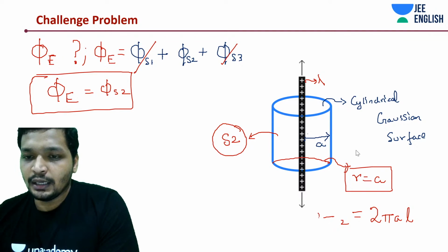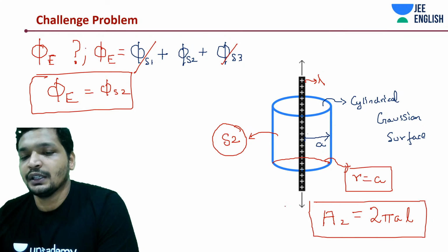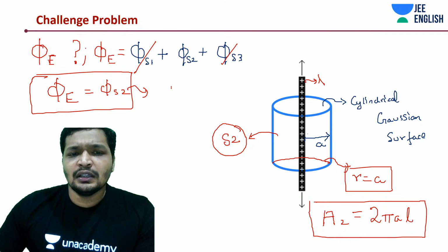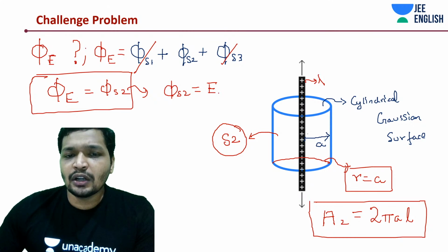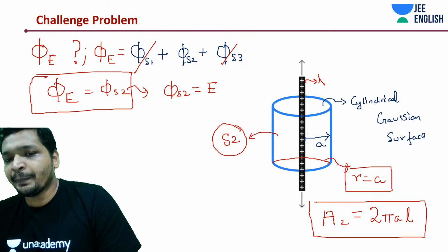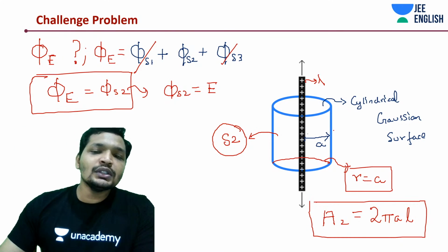Okay. Let's see why I have done all of this until now. What is the thing behind this? And typically you do this, guys, okay? This is the surface area. Now what I'm saying is, how much is this? I'm just talking about phi S2, which is nothing but phi E, which is E dot A. And how are the fields exiting? Radially, in the perpendicular direction to the surface.